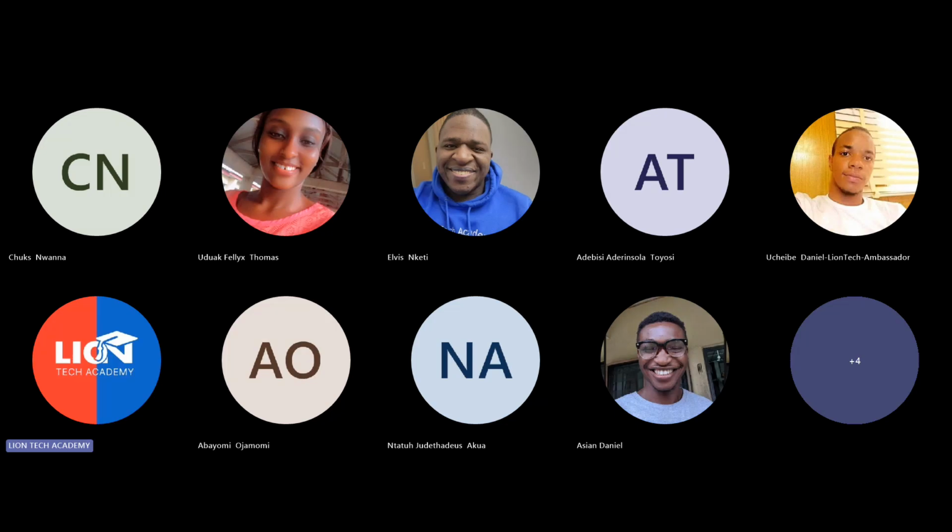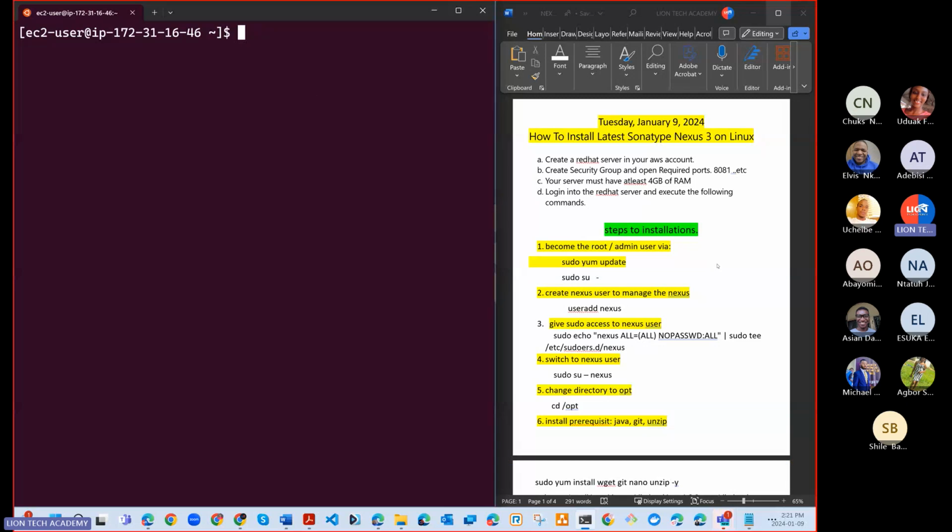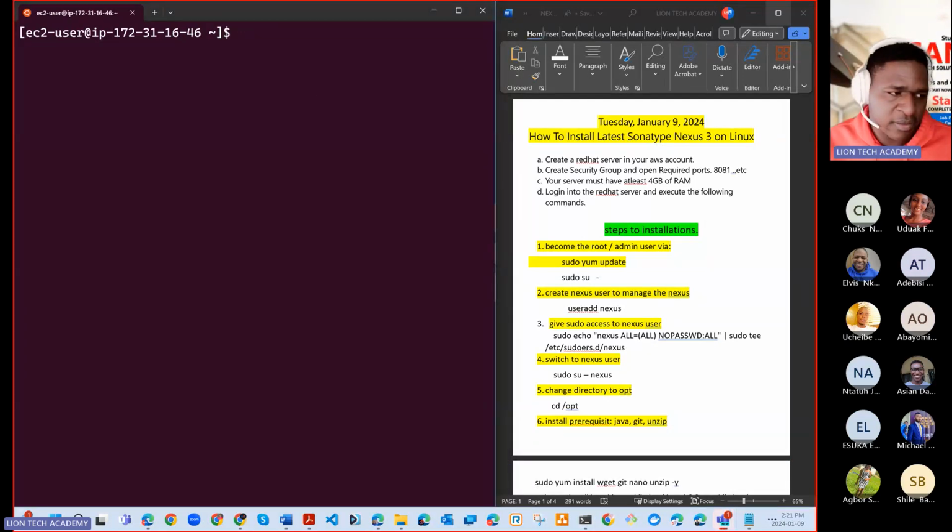Let's look at how to install Nexus on what? On a Red Hat server. So again, these are the minimum system requirements. That needs to be in place. I know network can be so troublesome sometimes. All right. So first,